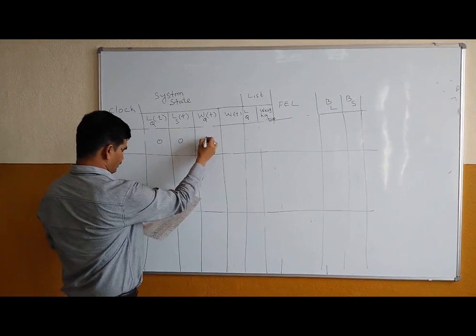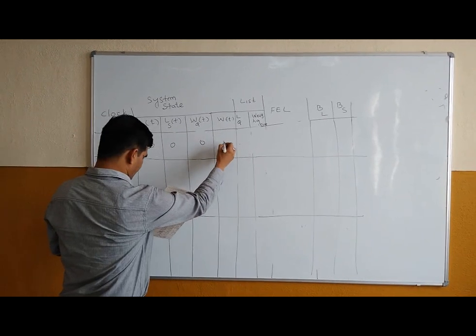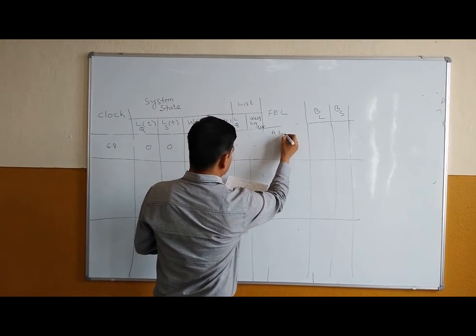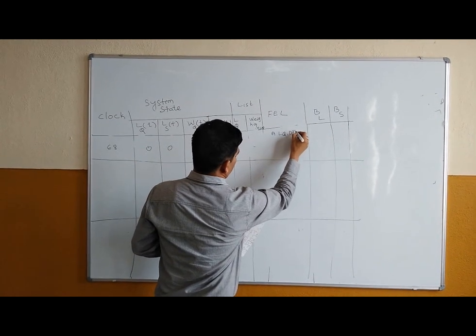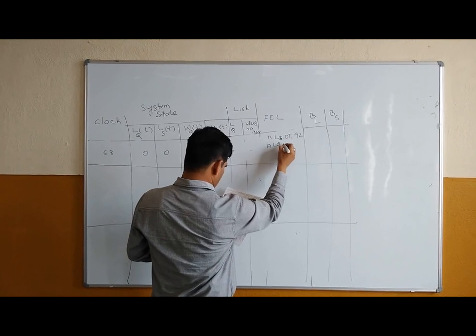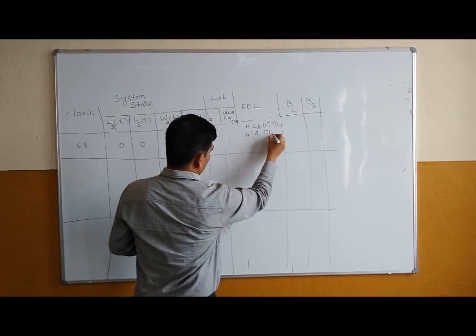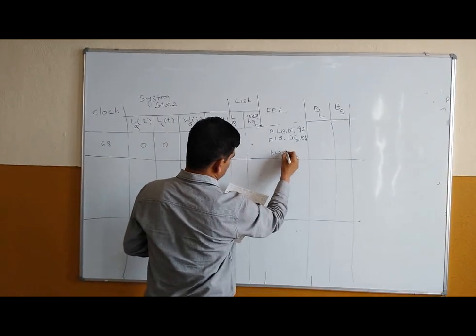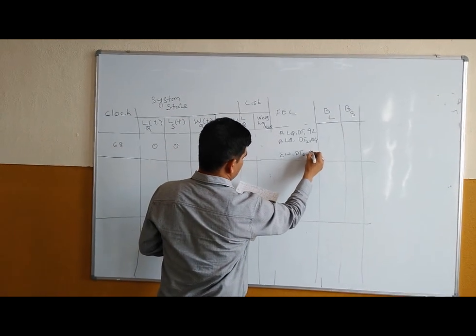You will get 0, 0, 0, 1. For this, ALQ dt1 at 92, ALQ of dt2 at 104, then EW of dt6 at t is equal to 80.